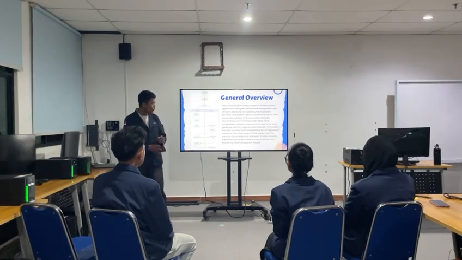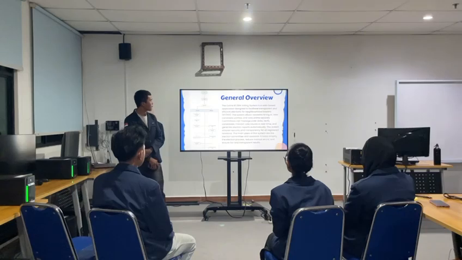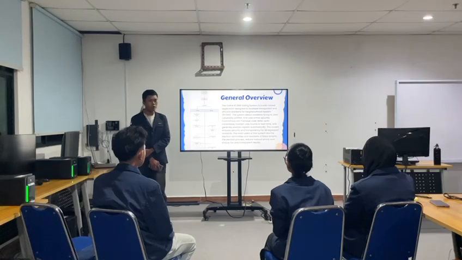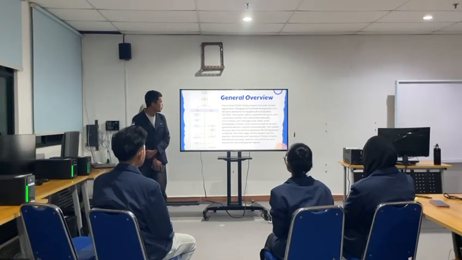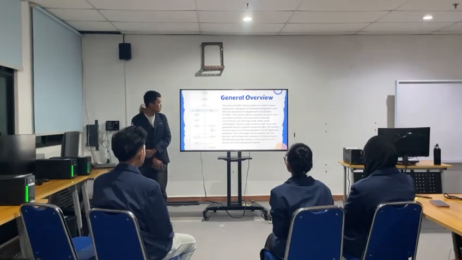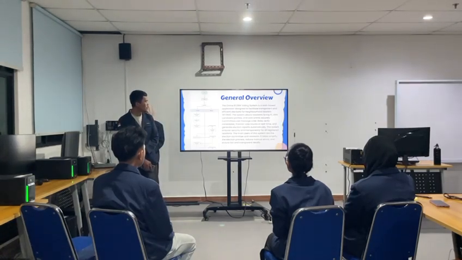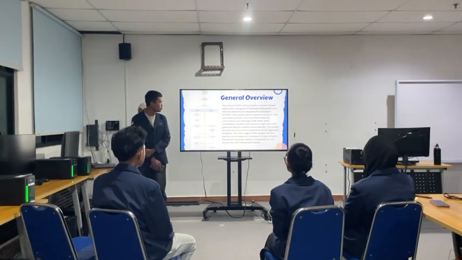I will explain the flowchart of the two user roles, the election committee and the resident. The system allows residents to log in, view candidate profiles, and vote online securely. The committee can manage voter data, verify candidates, monitor vote count in real time, and generate election reports automatically.